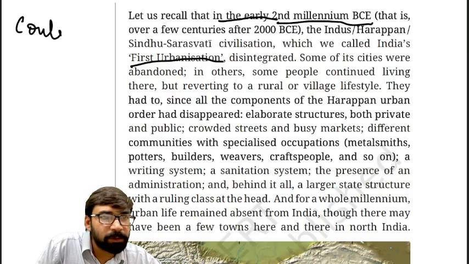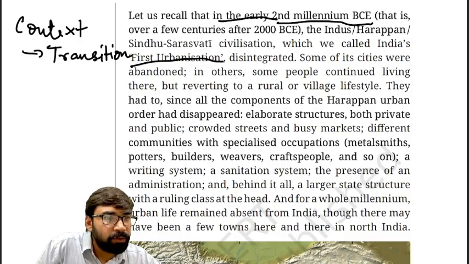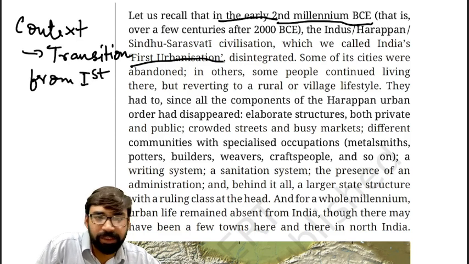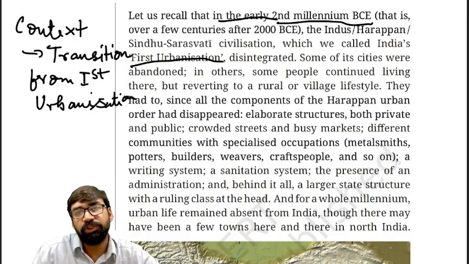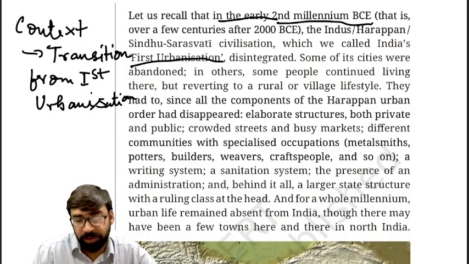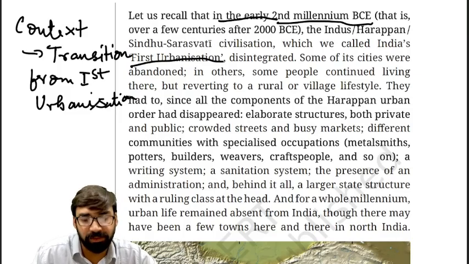So this paragraph is related to the context. Here the context is the transition from first urbanization. How did the transition take place after first urbanization, or you can call it the Indus Valley civilization?